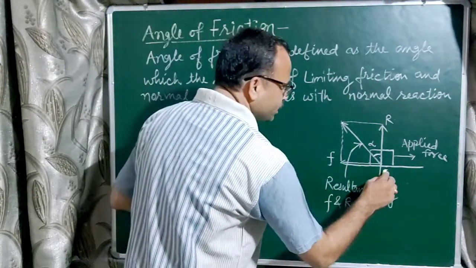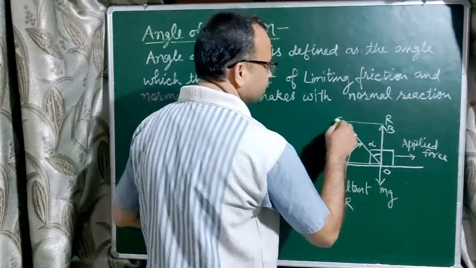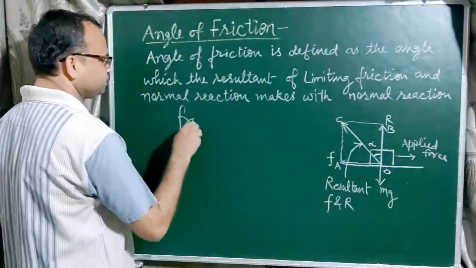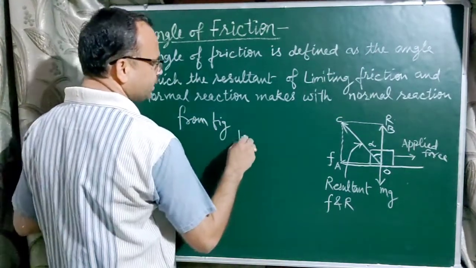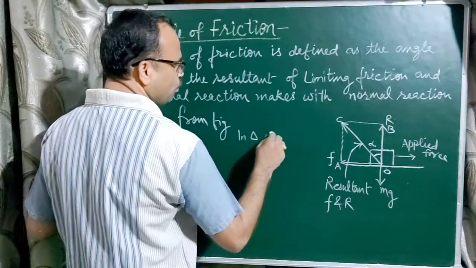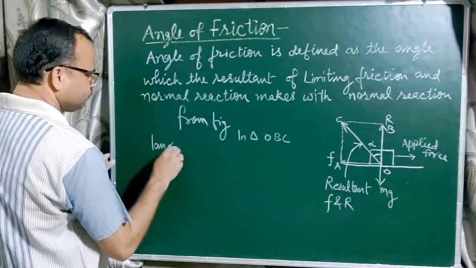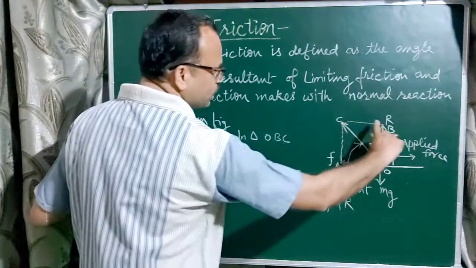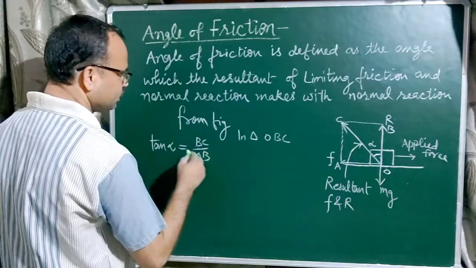Suppose this point is O, this is A, and this point is B. From the figure, in triangle OBC, tan alpha is equal to perpendicular upon base, that is BC upon OB.